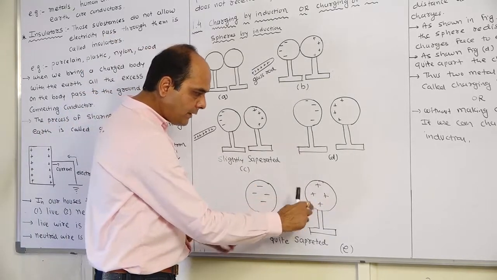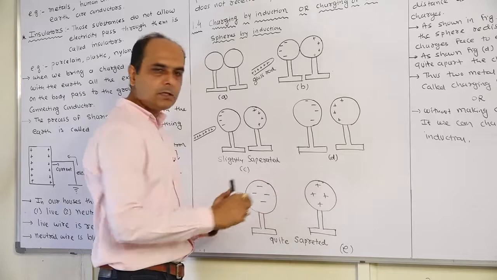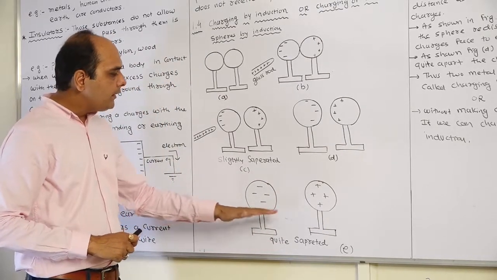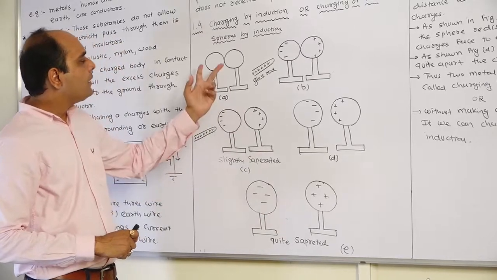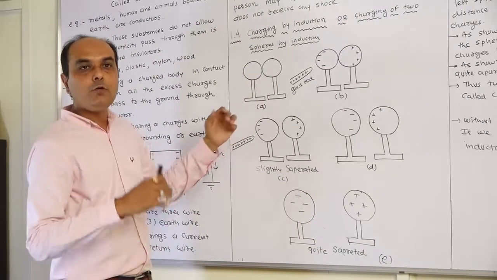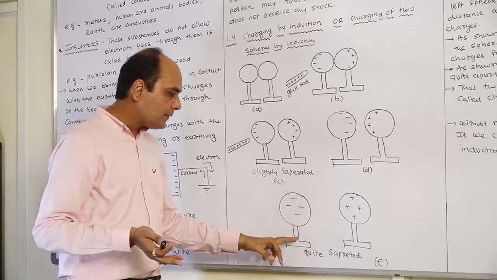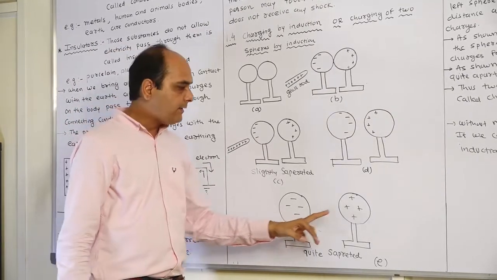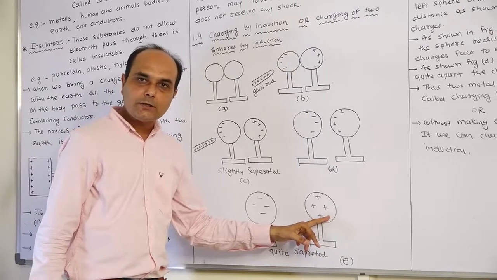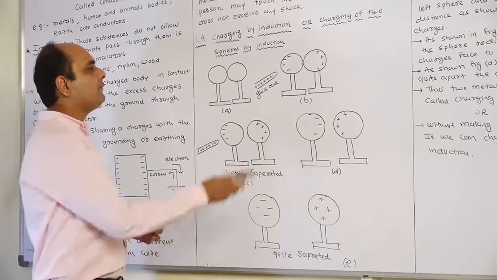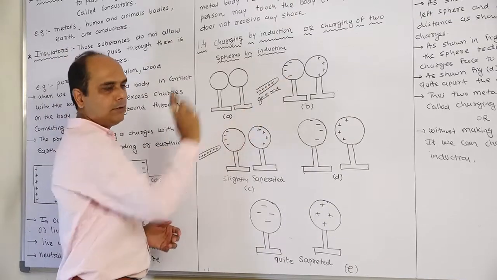All the positive charges are redistributed on the metal surface of the other sphere. Initially, these two spheres were neutral. There was no charge on them. But finally, one sphere becomes negatively charged and the second sphere becomes positively charged, without any physical contact between the glass rod and the sphere.